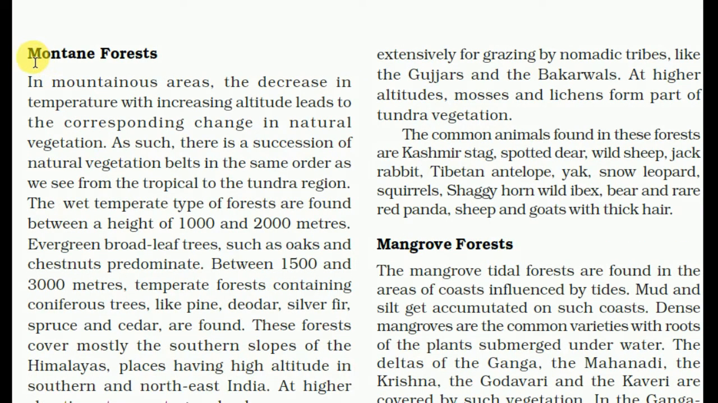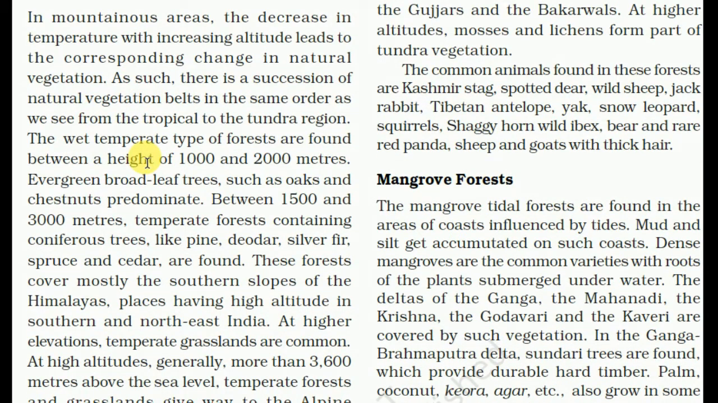So, the fourth one is the mountain forest. In mountainous areas, the decrease in temperature with increase in altitude leads to a corresponding change in the natural vegetation. As such, there is a succession of natural vegetation belts in the same order as we see from the tropical to the tundra region.